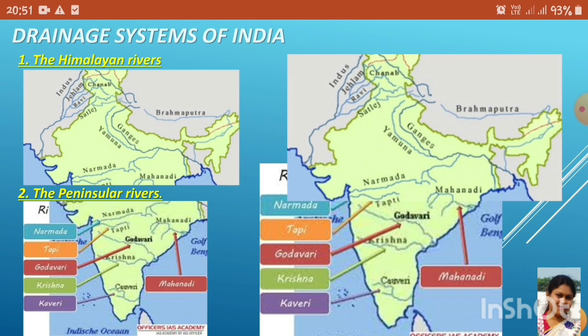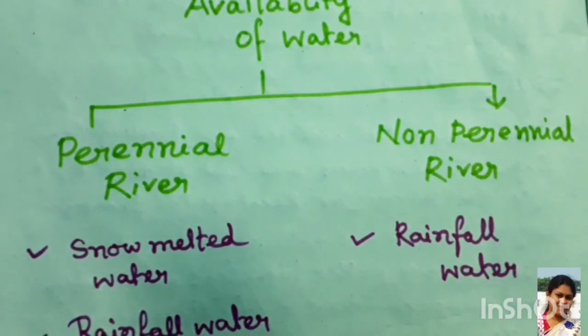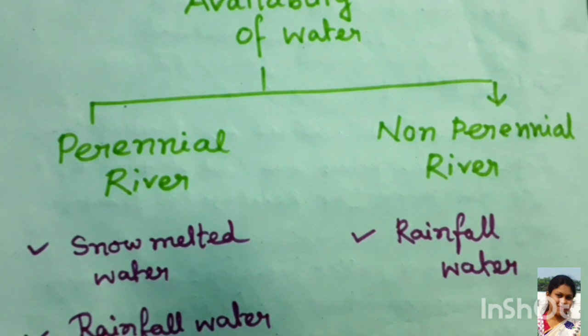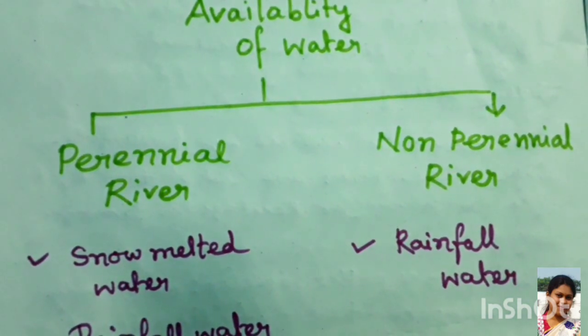The main rivers of this region are Narmada, Tapi, Godavari, Krishna, Kaveri and Mahanadi. Lastly, what is the source of water in a river? They are snow melted water and rainfall water.